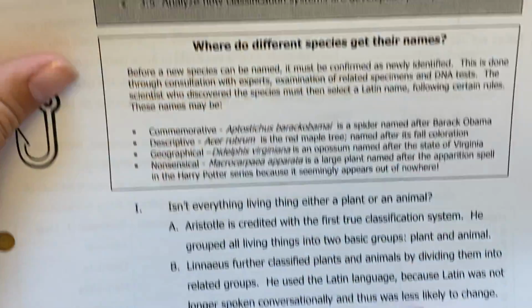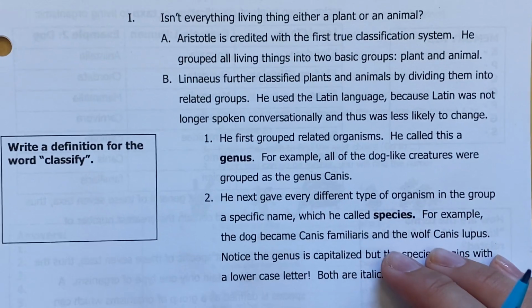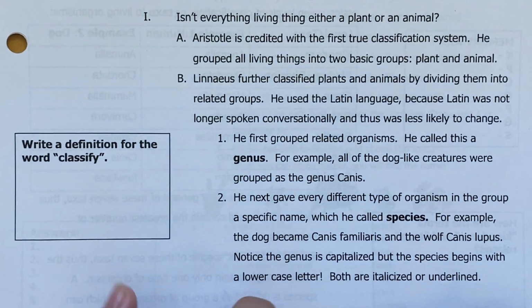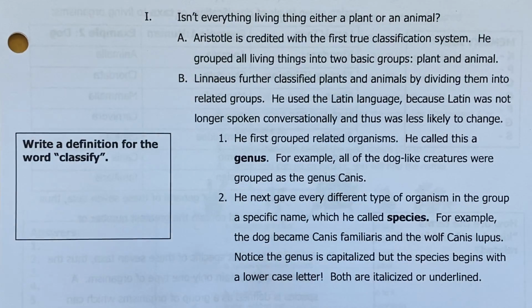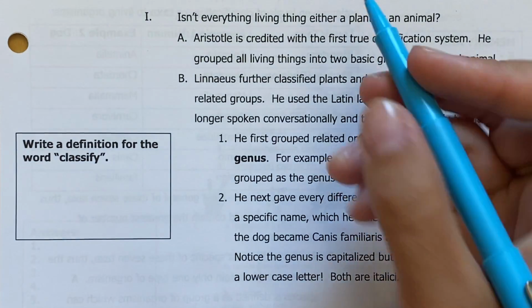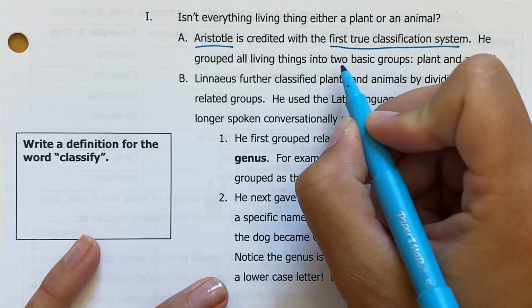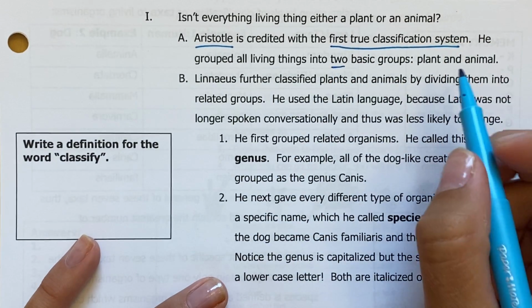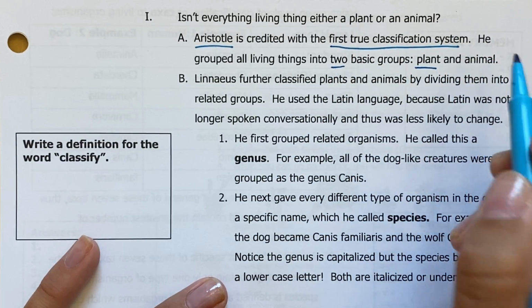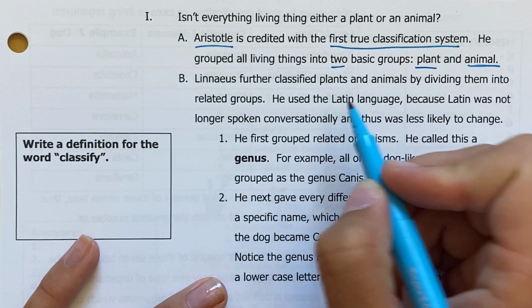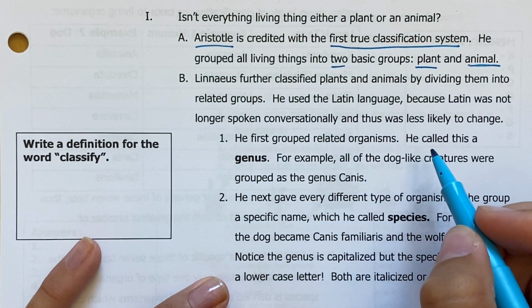All right, so let's talk about how organisms to begin with got all of these different levels of classification, or how we identify these different species. Aristotle is credited with the very first true classification system. He basically grouped all living things into two basic groups. He said that every single thing on Earth that was living was either a plant or an animal. Then Linnaeus came along and further classified plants and animals by dividing them into related groups.